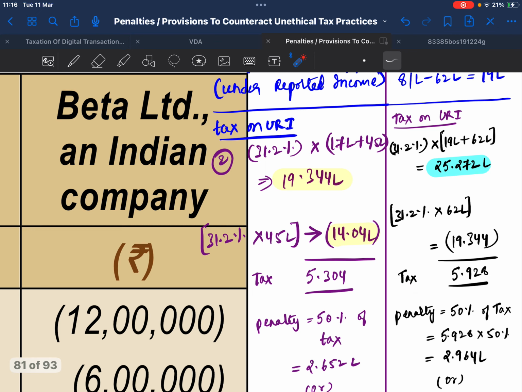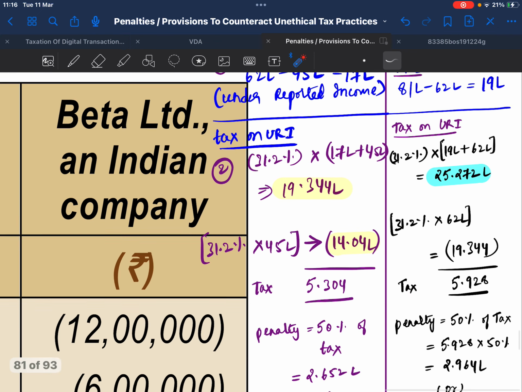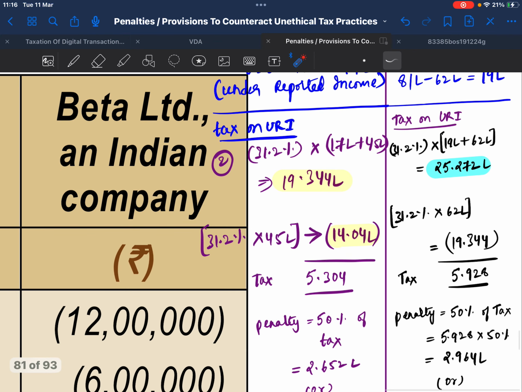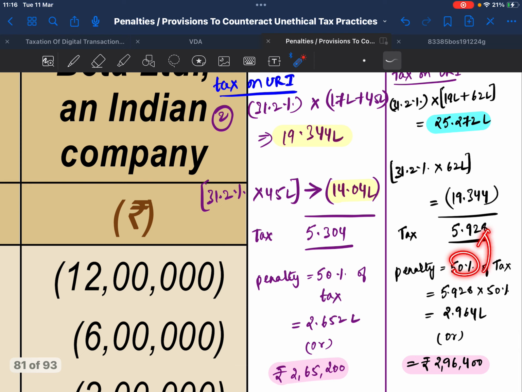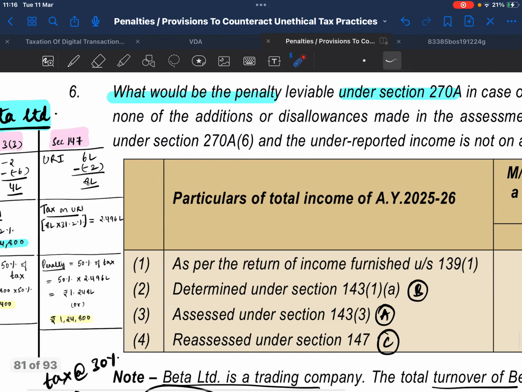The difference amount to be paid on underreported income is 5.928 lakhs. Penalty is 50 percent of tax, which is 2.964 lakhs or rupees 2,96,400.